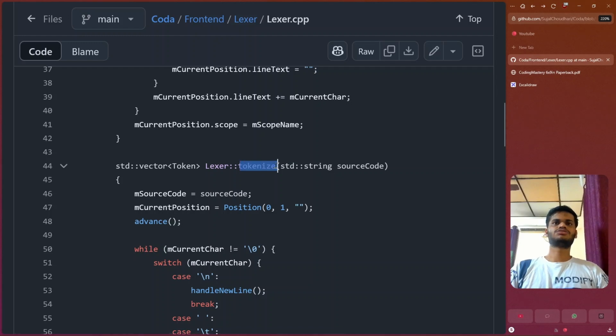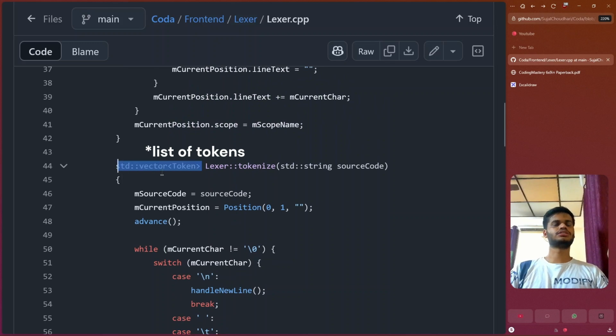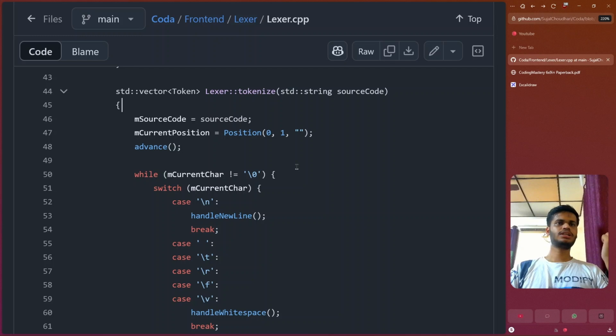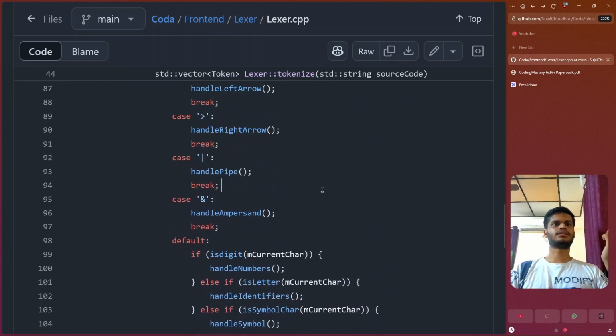Now in this tokenize function, we receive our source code and we need to return the list of tokens. This is entirely our tokenize function. What it does is it just looks through the entire source code one character at a time, and there is a huge switch statement to handle each and every character.